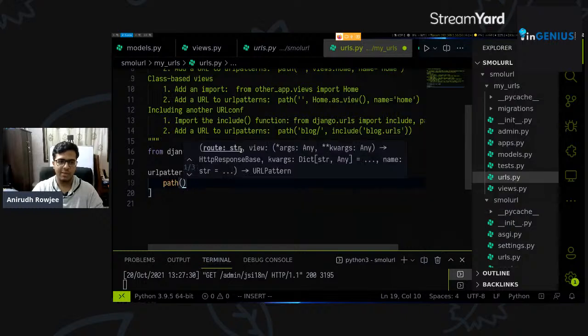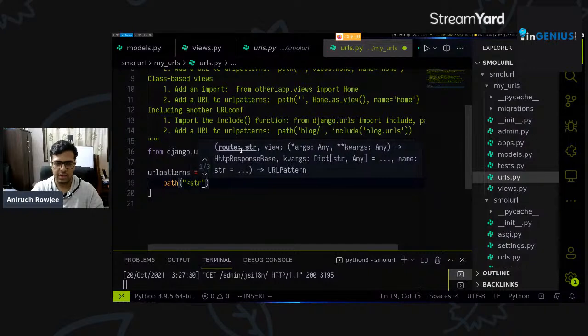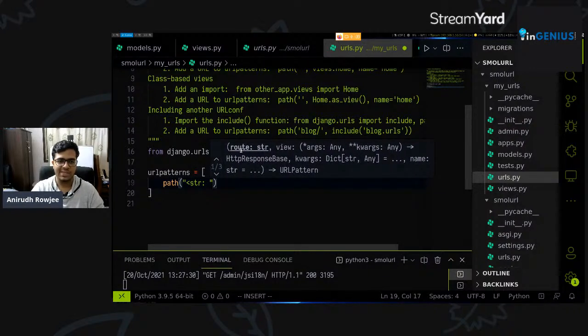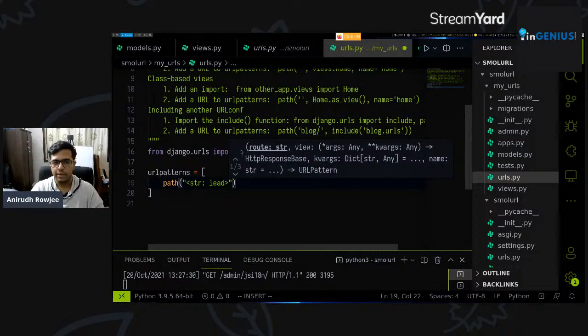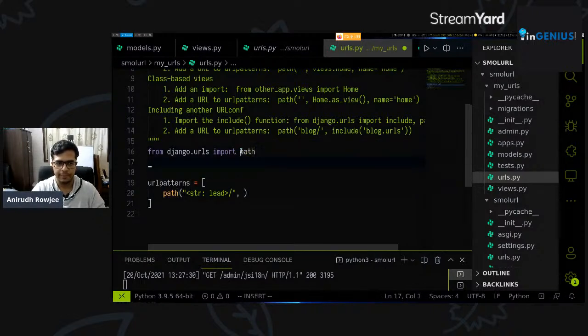And we'll say path, right? At the moment, we'll use a slightly special constructor. We'll say string, str colon, and we'll give this bit a name. We'll say lead, right? And we'll give it a trailing slash. And from our views, so we want to attach a function to respond to this URL.